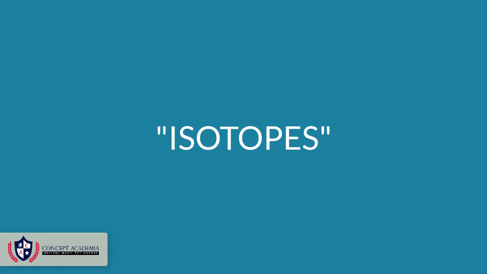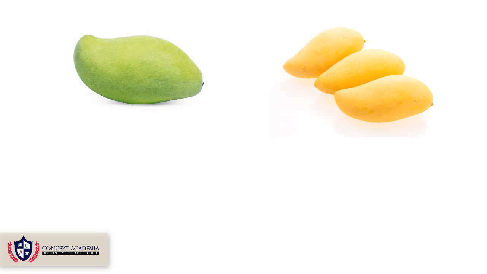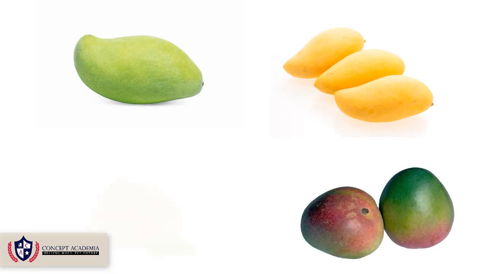My present topic is isotopes. Just to relate this topic with an everyday life example and to use an analogy, I am giving you an example. Fruits come in different varieties. For example, mangoes, which is a tropical fruit, come in the market in different varieties. Mango varieties can differ in shape, size, color, aroma, taste and texture.